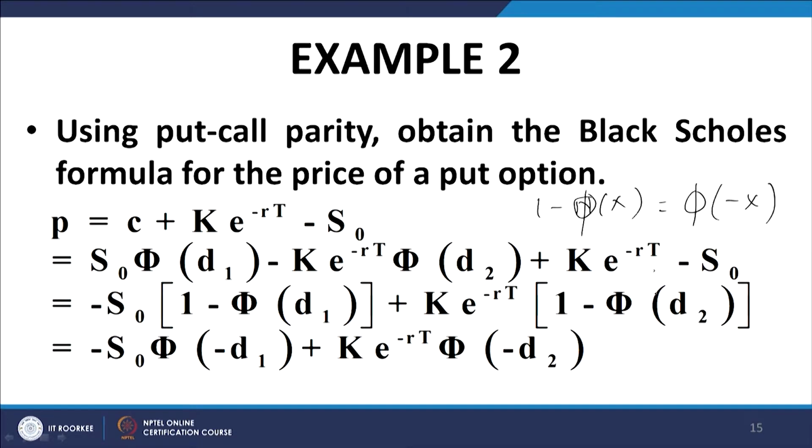Using this expression here, we get this is equal to minus s naught phi of d1 plus k e to the power minus r t phi of minus d2. This expression is nothing but phi of minus d1, so it's minus s naught phi of minus d1, and this expression is nothing but phi of minus d2, which comes here.